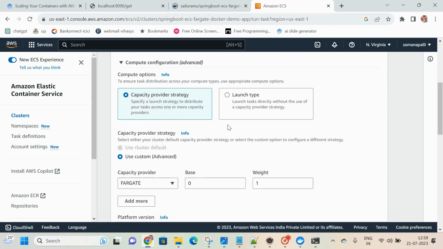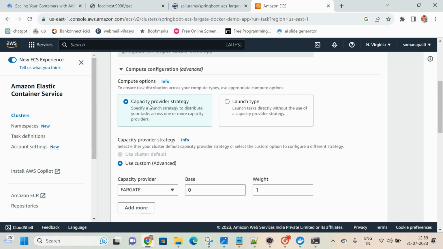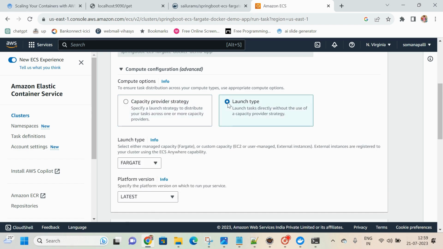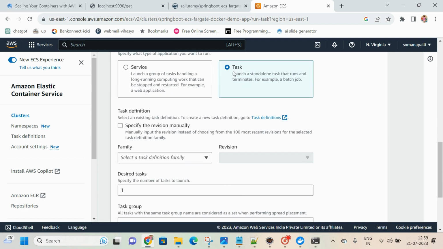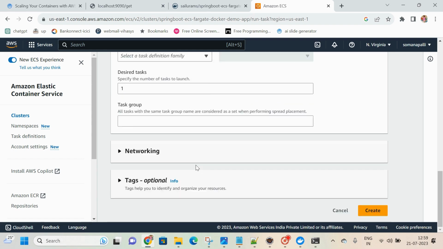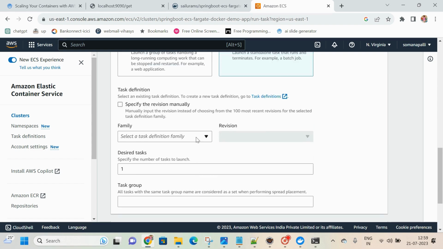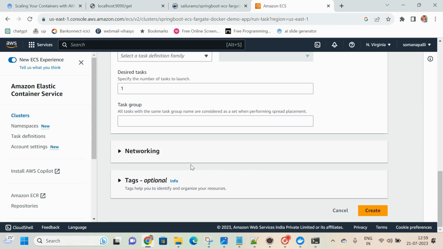Now here, the capacity provider strategy is there, and the launch type is there. Just click on the launch type. So I told you, Fargate, EC2, external. I am just selecting Fargate only. Keep task only. So everything is fine now, keep it like that. Family, I am not touching anything.